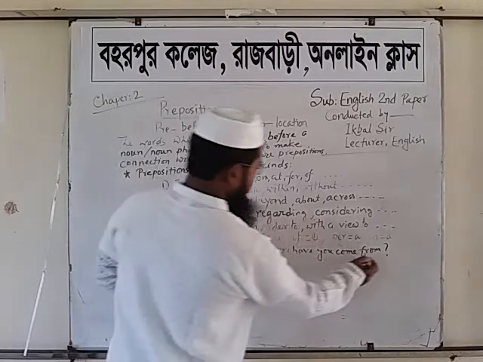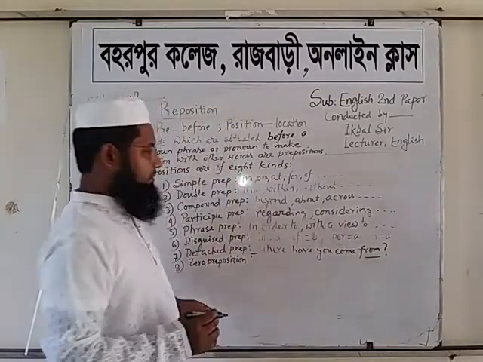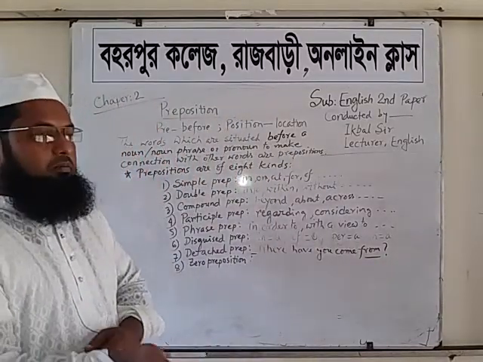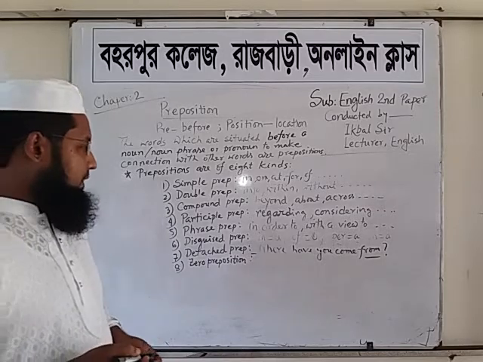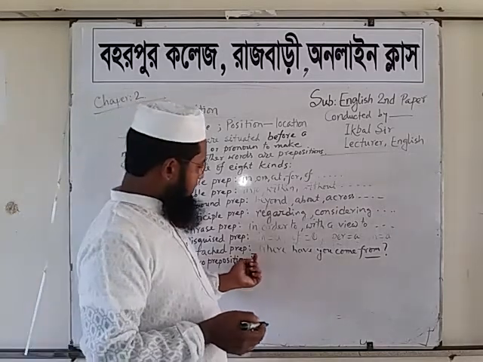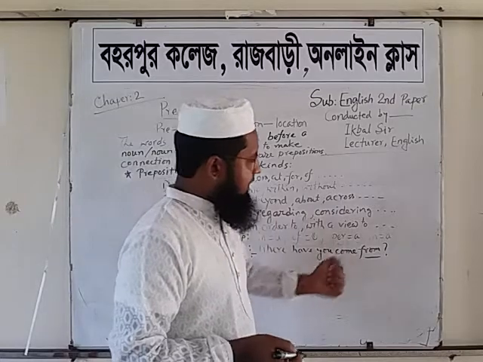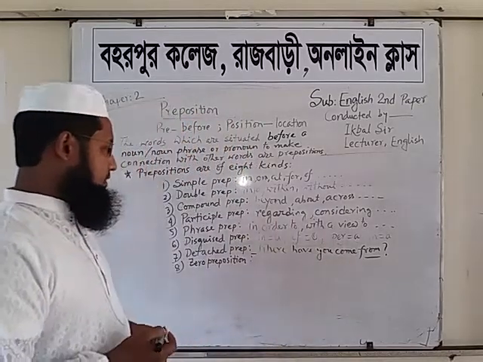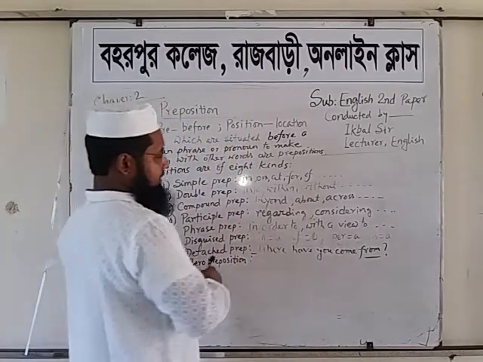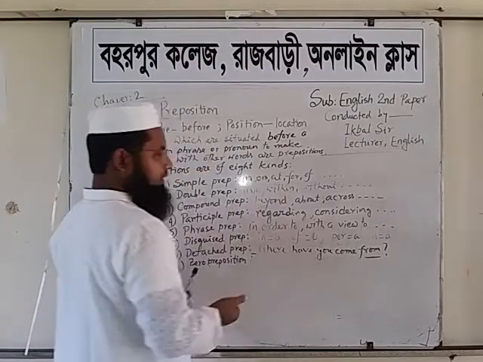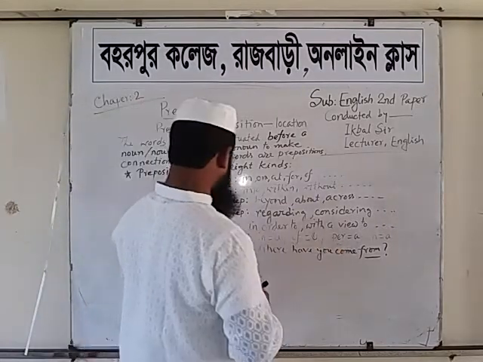Here the meaning is, from where have you come? This is the meaning. But here, from is not in front. From is in the last position of the sentence. The meaning is, from where have you come, but we write, where have you come from?